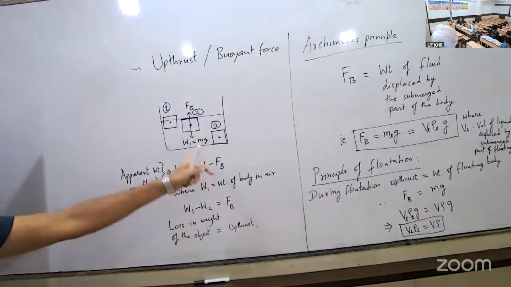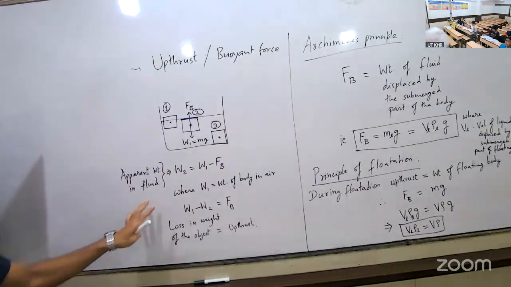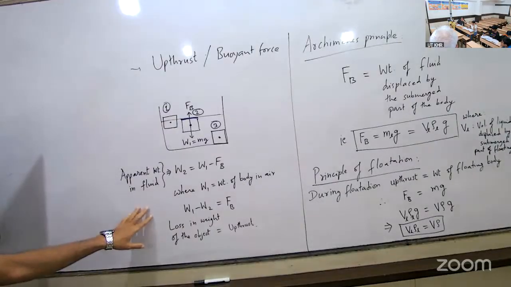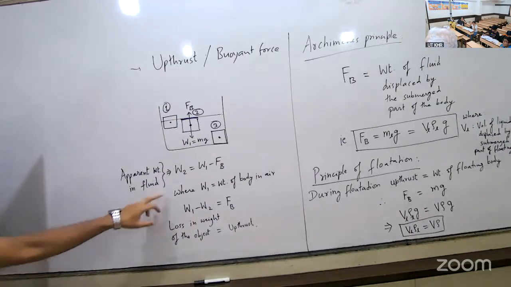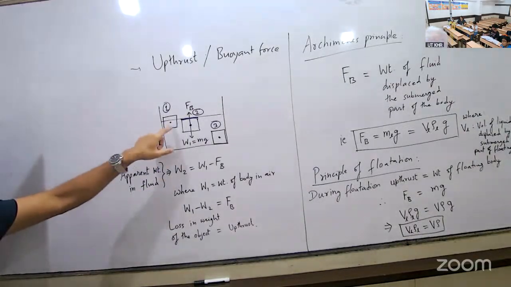So for the two cases, what will be the general equation? Can I erase this side? Sir, on the left-hand side, W2 is the weight of the same body inside fluid, the apparent weight of the same body inside fluid.